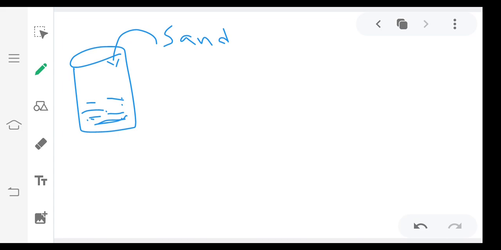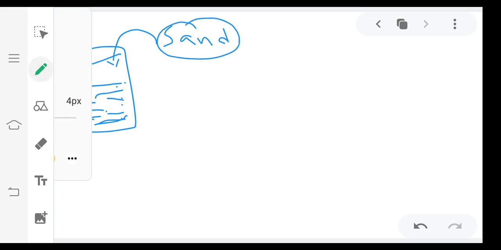After adding sand, the sand won't dissolve in water, we know that. These sand particles settle at the bottom of the container. A few sand particles may move around.